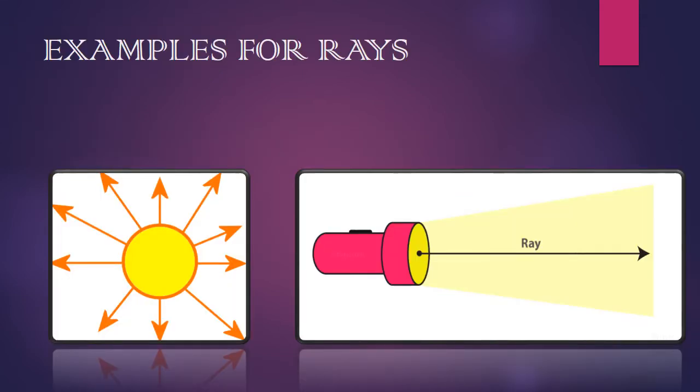Let's see some examples. Sun rays are the example for rays because it starts from sun, so that is the starting point and it has no end. Similarly for torchlight, starting point is here and it goes on. It has no end. So it is an example for ray.